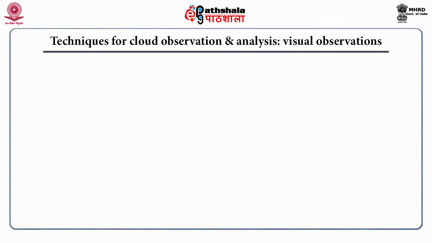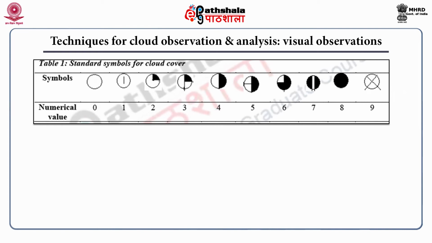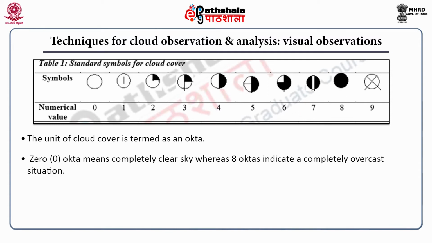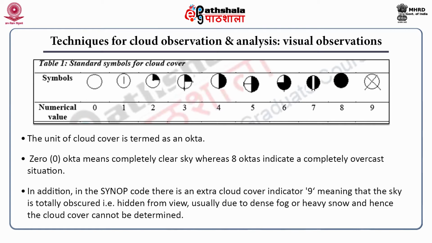Now, techniques for cloud observation and analysis. Visual observations. In fact, there are standard symbols. You can see the table. Here the unit of cloud cover is octa, and 0 octa means complete clear sky, whereas 8 octas indicate a complete overcast situation. In addition, in the synop code, there is an extra cloud cover indicator 9. It means the sky is totally obscured, that is hidden from view. That is usually due to dense fog or heavy snow, and hence the cloud cover cannot be determined.